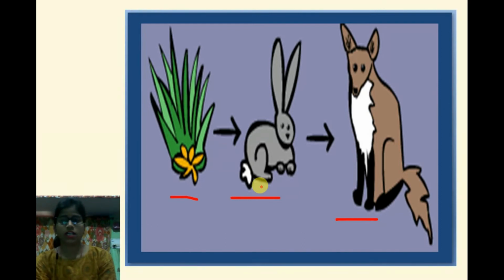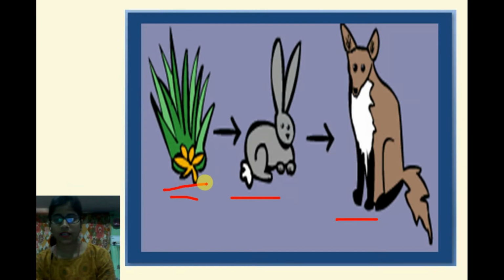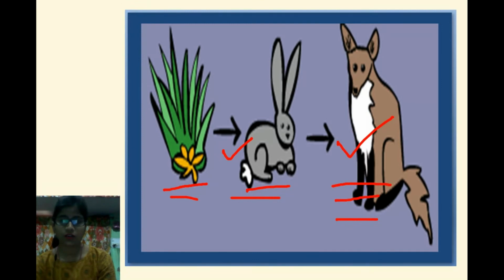Okay, a simple food chain is given here. It starts with the grass, eaten by the rabbit, and the rabbit is eaten by the fox. This is also an example of a food chain, showing how they are dependent. All living beings depend on each other for their food, for getting energy, and for their survival.